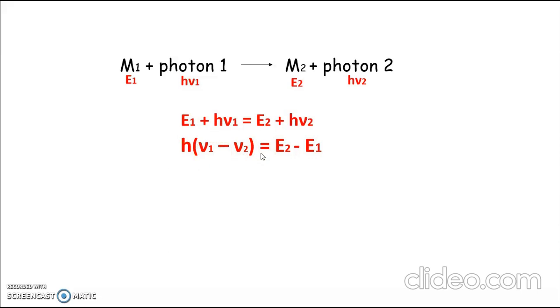There may be three cases happening during this process. In the first case, the matter goes to a higher energy level during collision. That is, the matter absorbs the energy of the photon, and after collision, the matter gains energy.